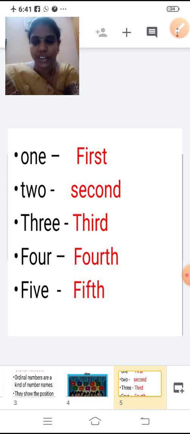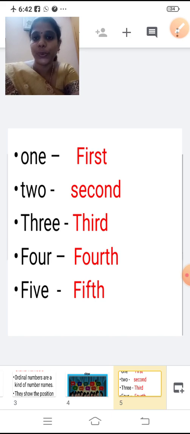Do you all know the spelling of first? Repeat after me. F I R S T. So how will you write 1 as an ordinal number? First. F I R S T.